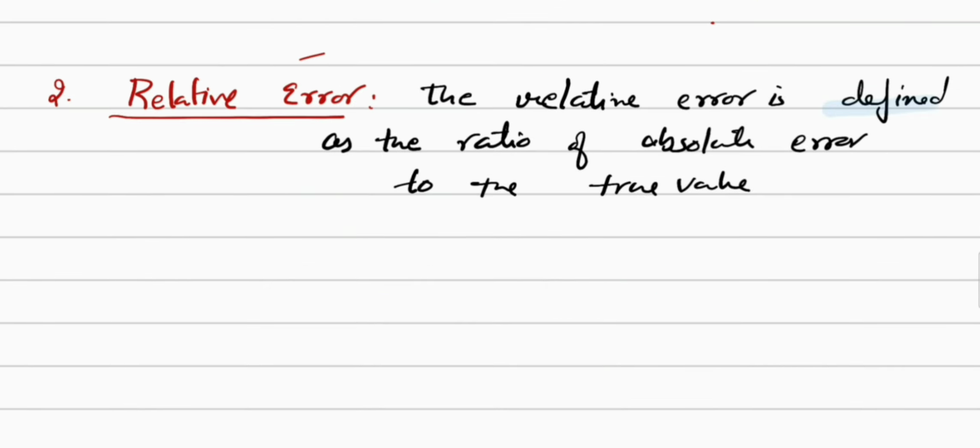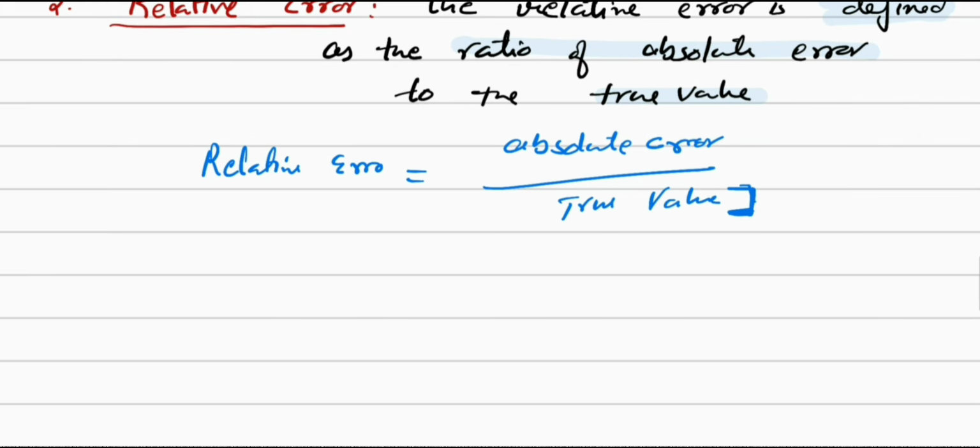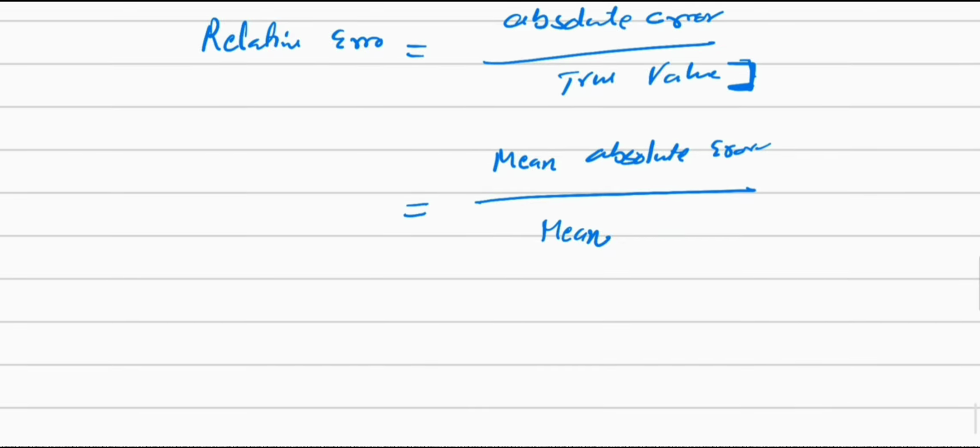The relative error is defined as the ratio of the absolute error and the true value. Means that the relative error is equal to absolute error divided by true value. Now suppose we have multiple experimental values. In that case, this relative error will become equal to the mean absolute error divided by the mean observation. So we can say that this is equal to delta A mean divided by A mean. That is the relative error.